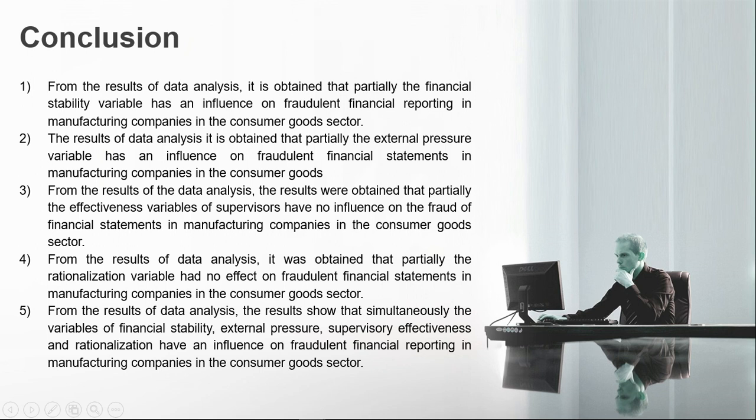Conclusion. We have 5 conclusions in the study. Number 1, from the result of data analysis, it is obtained that partially the financial stability variable has an influence on fraudulent financial reporting in manufacturing companies in the consumer goods sector. Number two, partially the external pressure variable has an influence on fraudulent financial statements in manufacturing companies in the consumer goods sector.